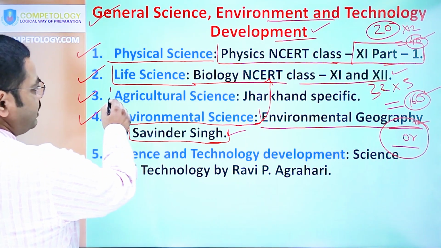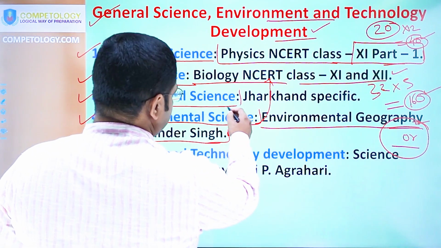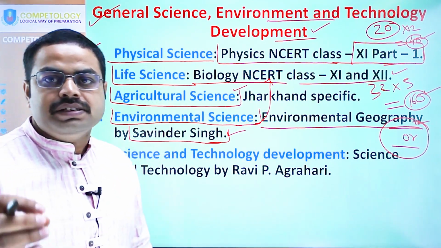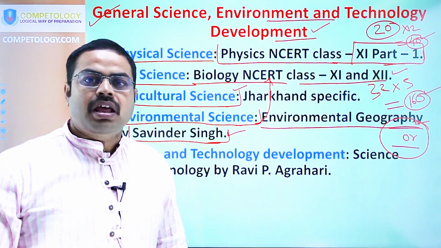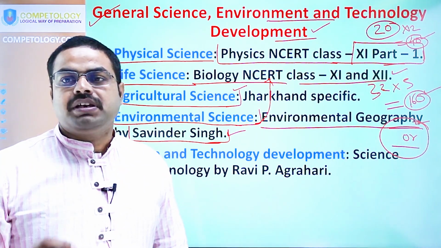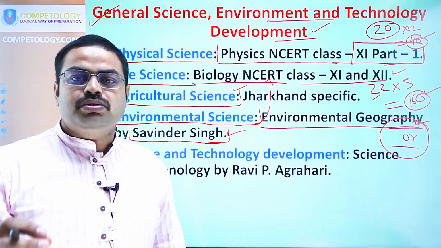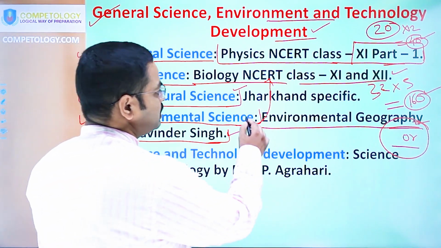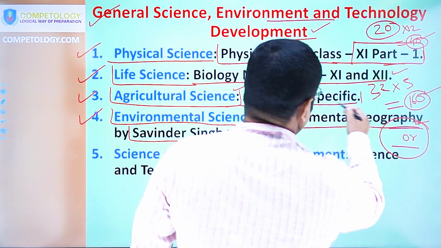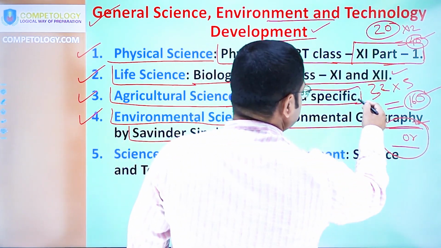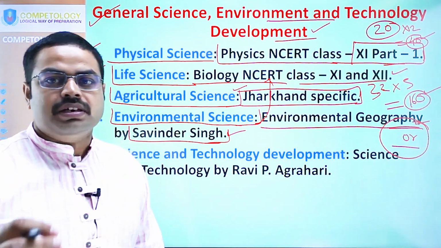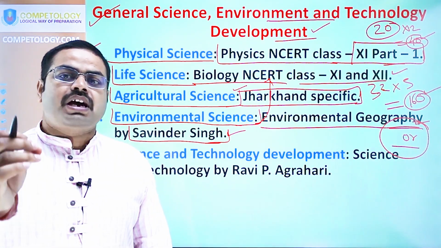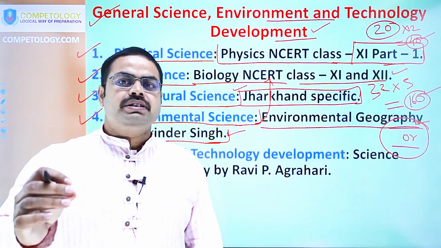Thereafter there is agricultural science, and this is a very critical topic, because in the agricultural science syllabus of the JPSC mains exam, the questions or the topics are specifically mentioned for the Jharkhand region. Here all the questions will be related to agricultural condition, climatic condition, agroclimatic regions, types of crops grown, etc.